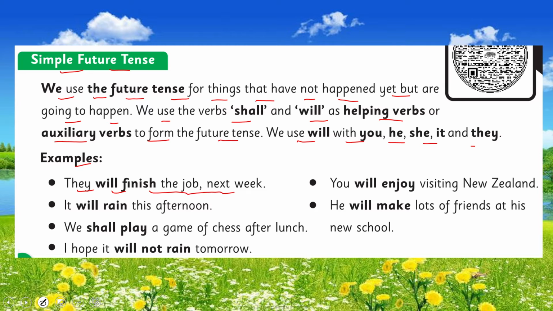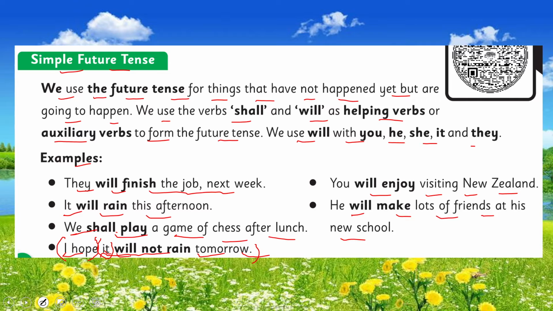They will finish the job next week. It means the job is still going on. They will finish the job next week, the coming week. You will enjoy visiting New Zealand. It will rain this afternoon. He will make lots of friends at his new school. We shall play a game of chess after lunch. I hope it will not rain tomorrow. Judge the last example, my dear students, there is I hope. That is another sense, but it will, because with all pronouns we have to use will. That's why there is will.